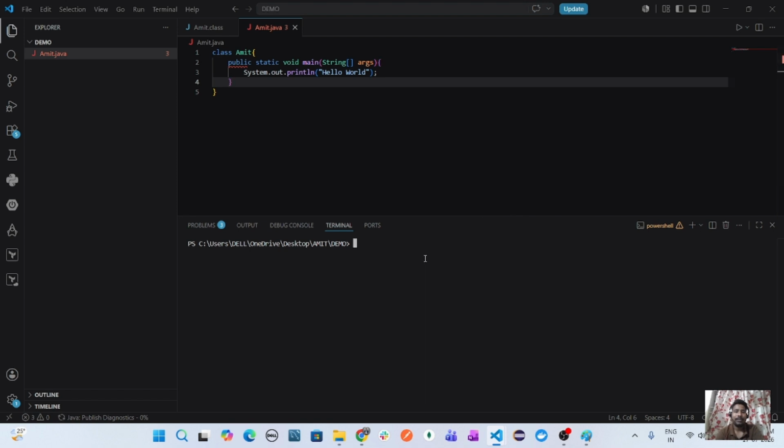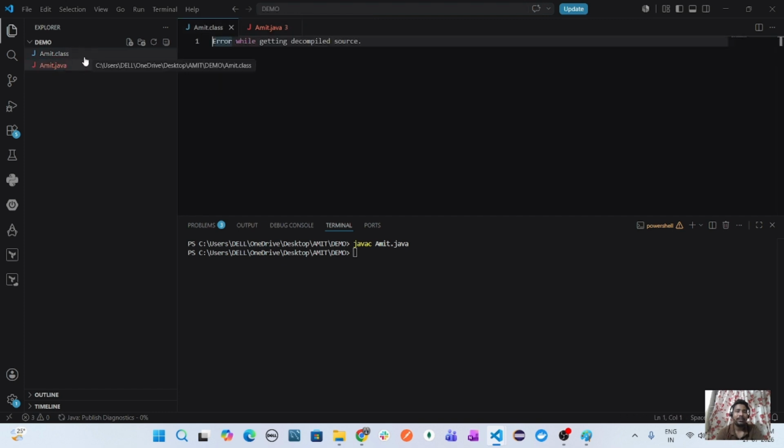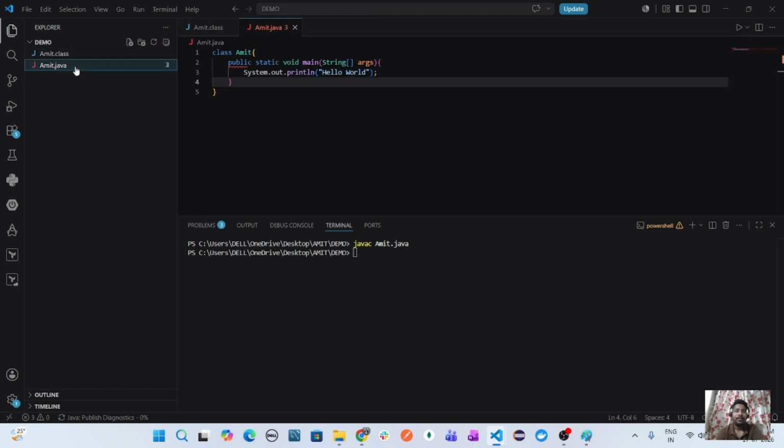So I'll show you. I'll just compile this Java file. javac, this is a predefined keyword. You just need to remember javac, then the class name dot java. It compiles, and a .class file is generated. You can see this .class file is platform independent. If you take this .class file, you can run it in Mac OS or Linux OS also, it will work.